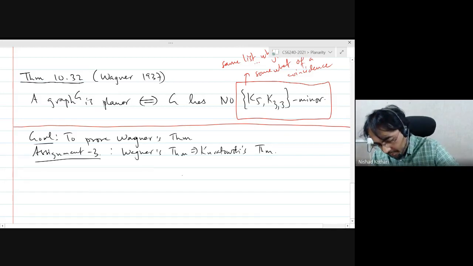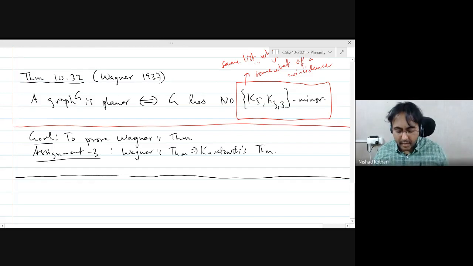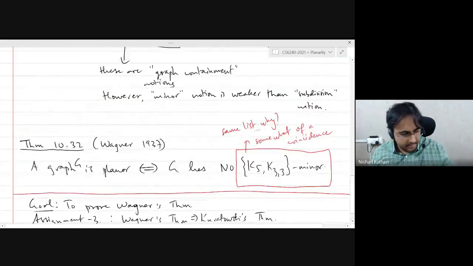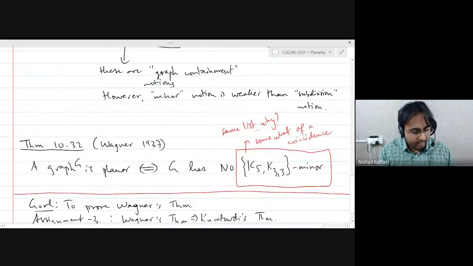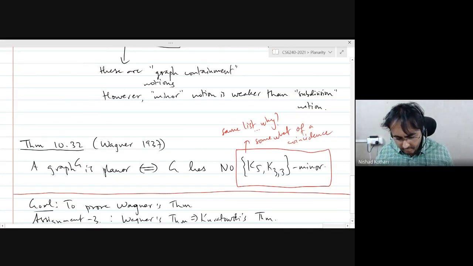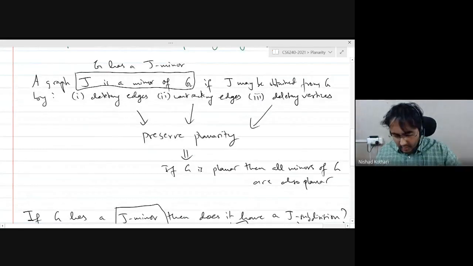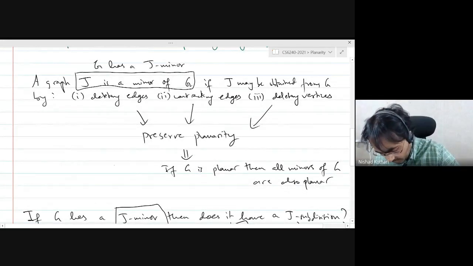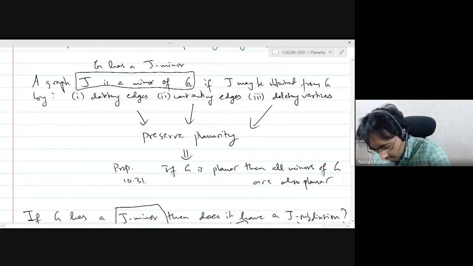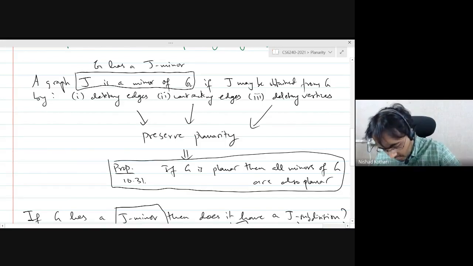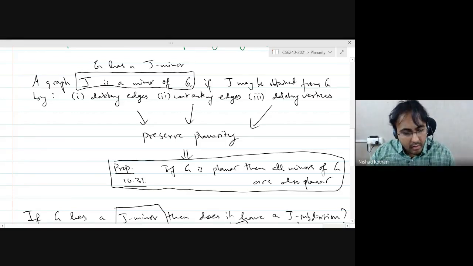So how do we prove Wagner's theorem? Let me also mention that this here is Proposition 10.31.